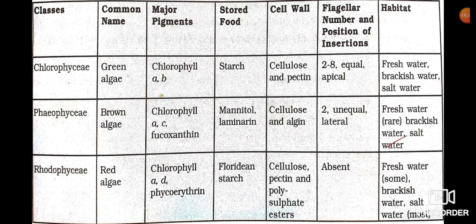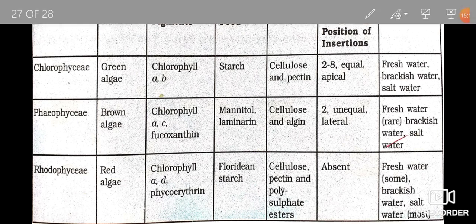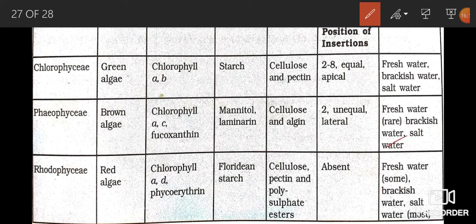And these are the divisions of algae and their main characteristics. It contains class, common name, major pigments, stored food, cell wall, flagellar number and position of insertions, and habitat. See the first class, Chlorophyceae. It is green algae.